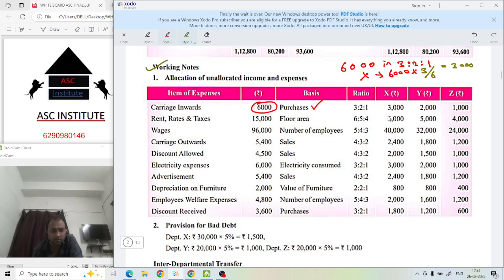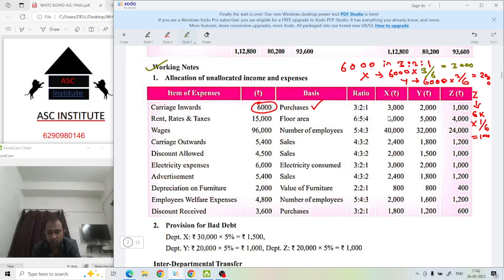Same thing you have to do for Y also. For Y, 6,000 into 2 by 6. How much? You will get 2,000. And the same way, Z shall also be done. I'm doing it over here because I don't have space. 6,000 into 1 by 6. That gives us 1,000. Got it?